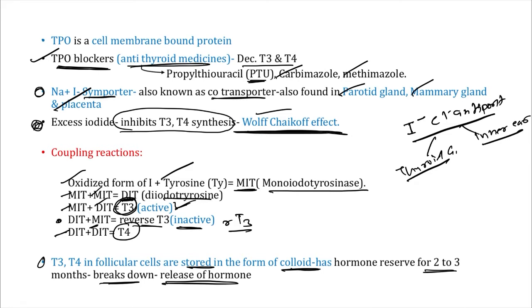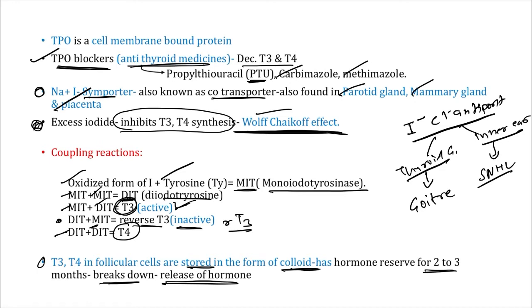Now suppose there is a mutation of this iodide chloride antiporter, what will happen? There will be an enlarged thyroid gland known as goiter. And in the inner ear, what will happen? There will be SNHL, sensorineural hearing loss, right?